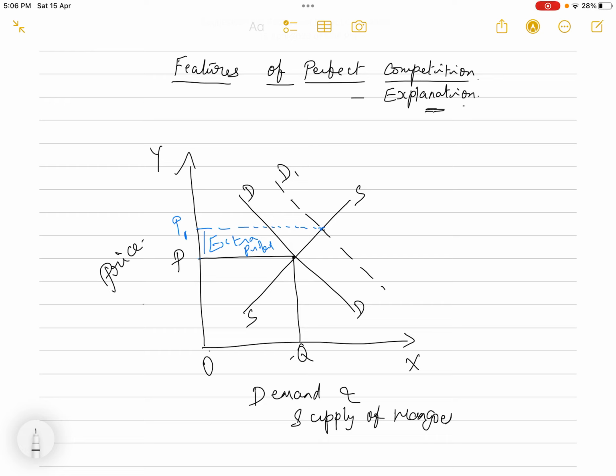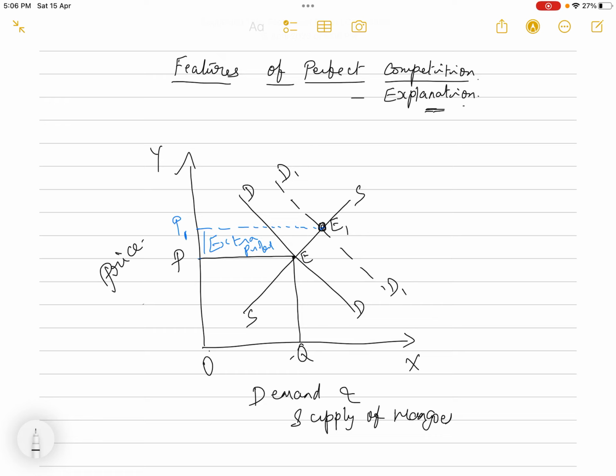Now why is the price increasing? Suppose the demand in the market increases, the people's income has increased, whatever might be the reason, the demand for the commodity increases. So when the demand for the commodity increases from D to D1, supply is remaining the same. There are only 10 sellers in the market. Supply is remaining the same.